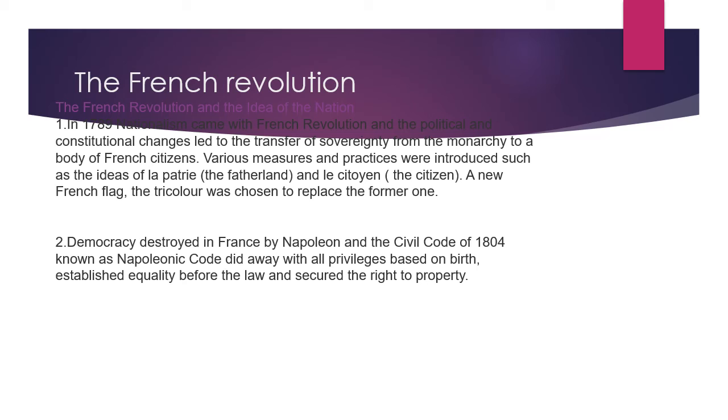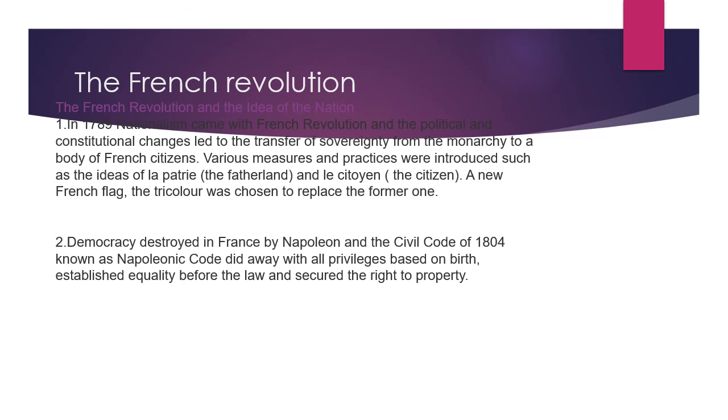Every citizen of that country should feel that yes, it is my place, my state, my country. So they wanted to move towards that kind of state, with changes which led to the transfer of sovereignty from the monarchy. So what were the changes which were seen?